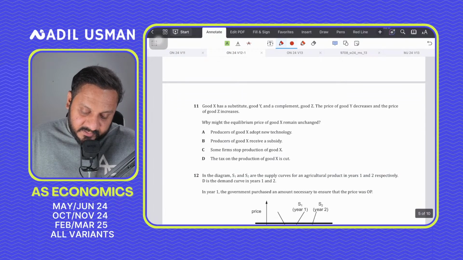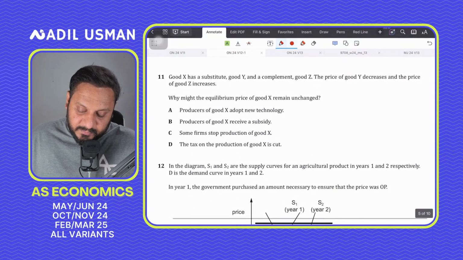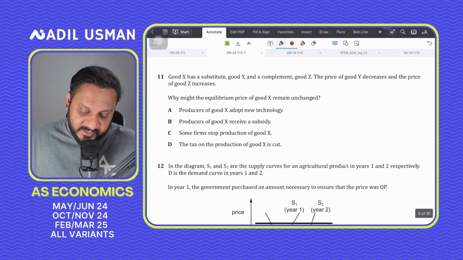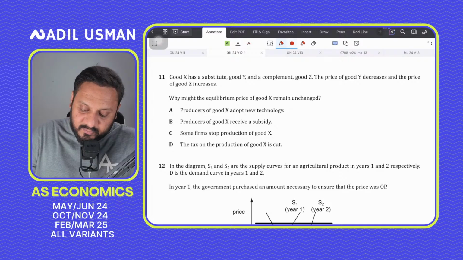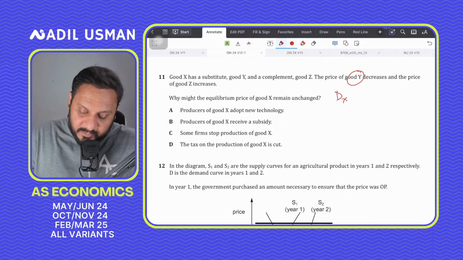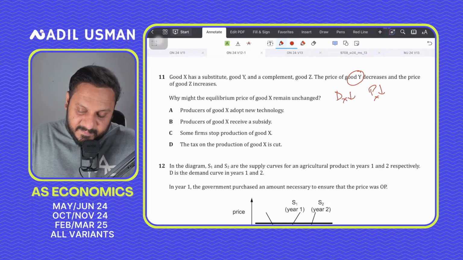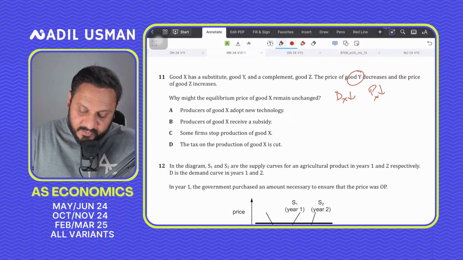Question number 11, good X has a substitute good Y and a complement good Z. The price of good Y decreases and the price of good Z increases. So good X has a substitute good Y, the price of good Y is decreasing. If the price of good Y is decreasing, then the demand for good X has to go down, and the price has to go down for good X as well. And since Z is a complement and the price of good Z increases, then people will consume less of Z, but they'll consume less of X as well. So demand for good X will again go down.